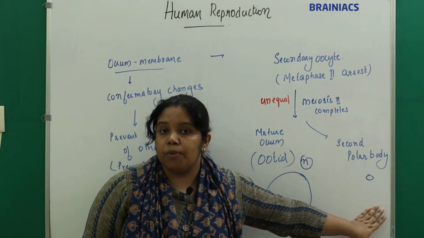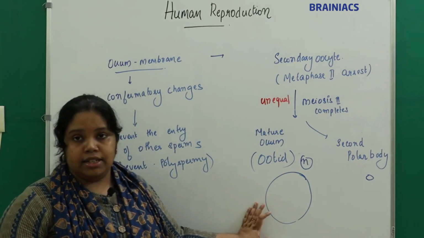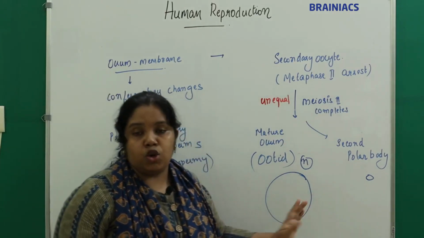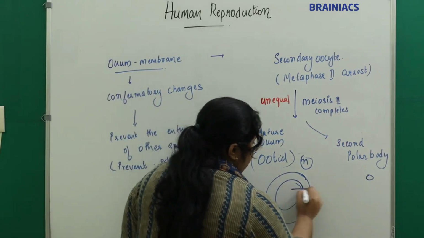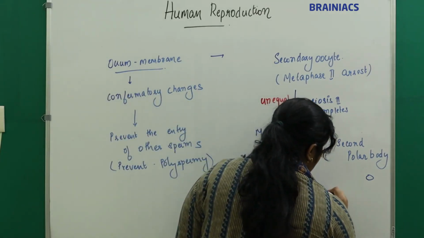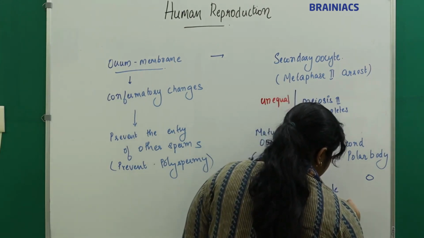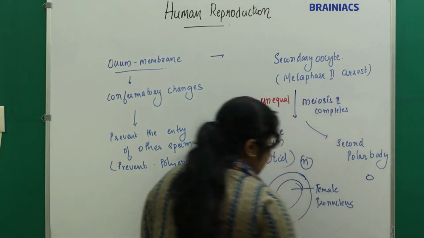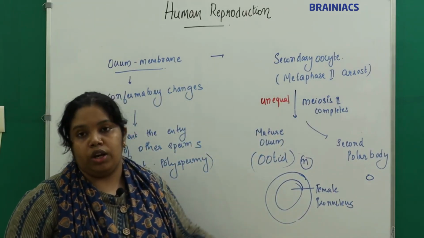The second polar body is released. The mature ovum has the female pronucleus. The mature ovum or ootid has the female pronucleus.